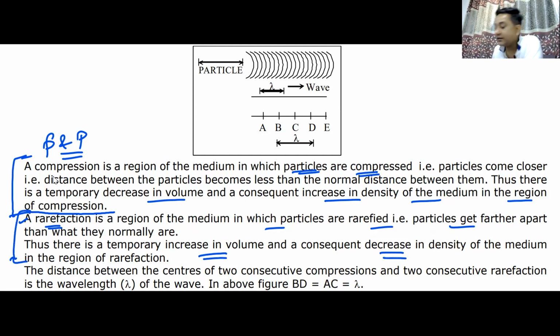Do we understand this? Between any two consecutive compressions or rarefactions, the distance is known as the wavelength lambda of the wave. Do we remember this? Do we understand this? I'll give you a minute to note it down.